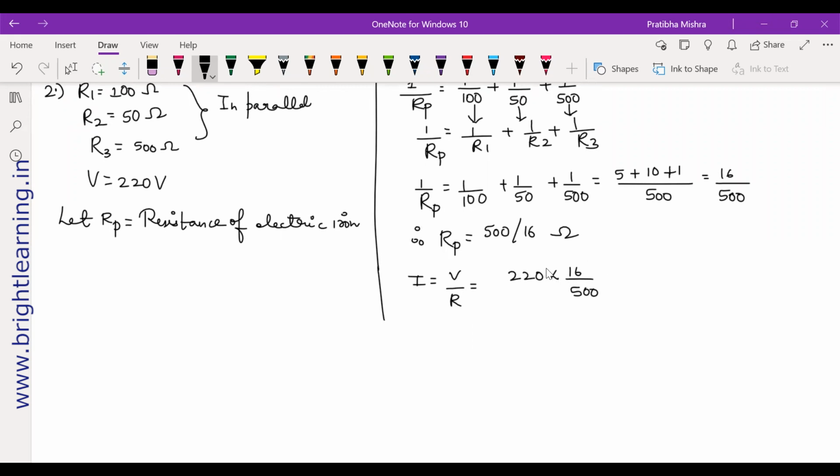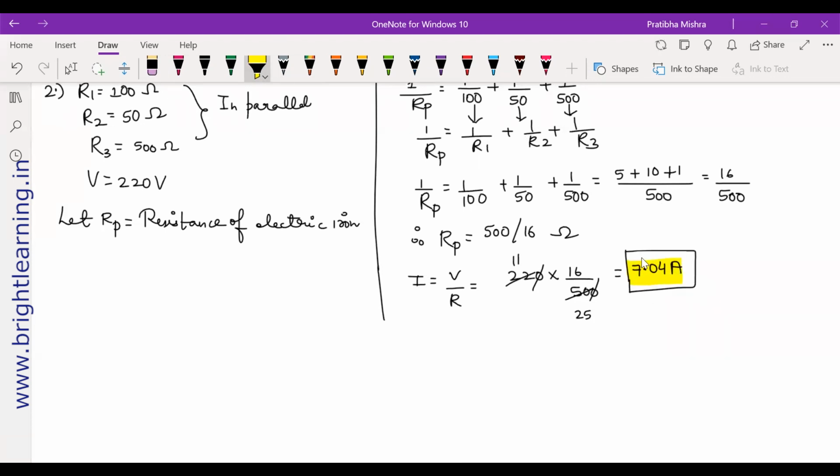Now we can cancel out a few things here. First, we will cancel out the zeros. Then we can cancel out the other things. And 16 is also cancelable with 2. So if I take 22 by 2, I get 11. 50 by 2, 25. Anything else? No, nothing else. So your answer should be close to 7.04 ampere. This should be the final answer that you should get over here.